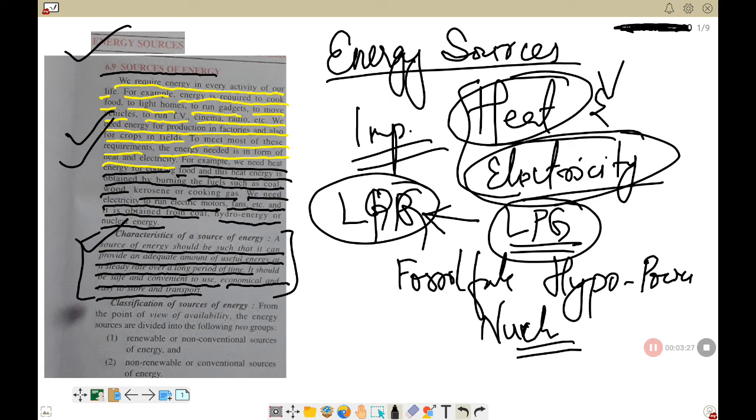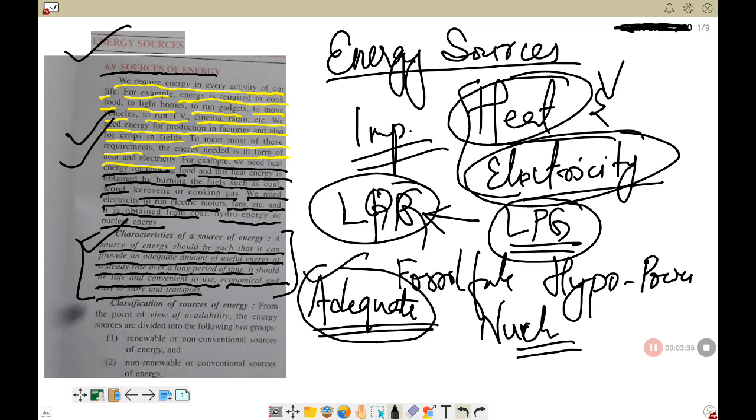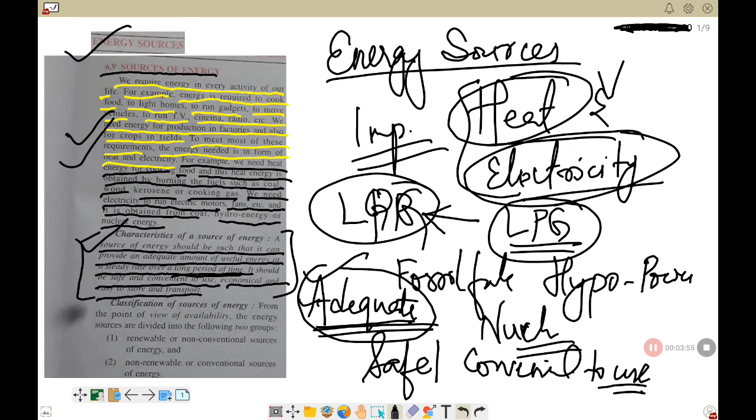First of all, it should be adequate. Adequate means in a large amount. The source of energy should provide an adequate amount of useful energy, are you getting my point? And it should supply at a steady rate over a long period of time, and it should be safe. Whenever you are using it, it should be safe and easy to use, that is, convenient to use. It should be economical, not so costly, and it should be easily stored and transported from one place to another.